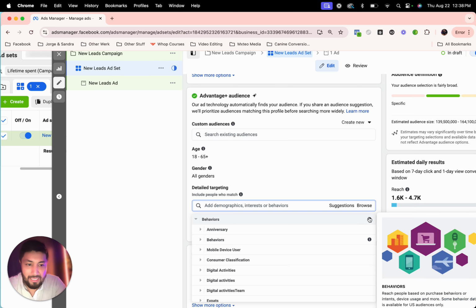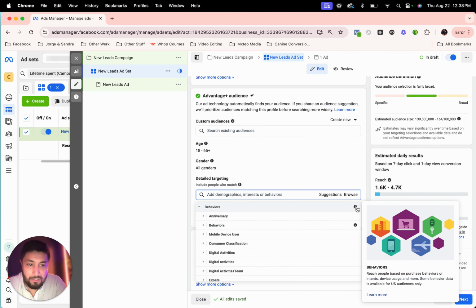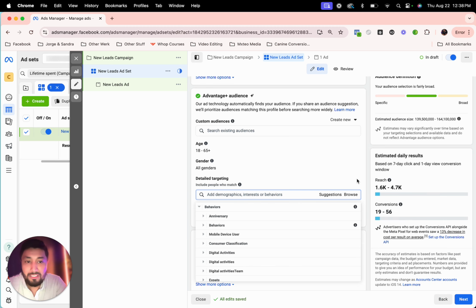If we look at that, let's see. All right, so when we look at behaviors, it lets you reach people based on purchase behaviors or intents, device usage, and more. Some behavior data is available for U.S. audiences only. And so, for example, we have anniversary, right? We have behaviors such as mobile device users, consumer classification, digital activities. When it comes to digital activities, for example, new active businesses.